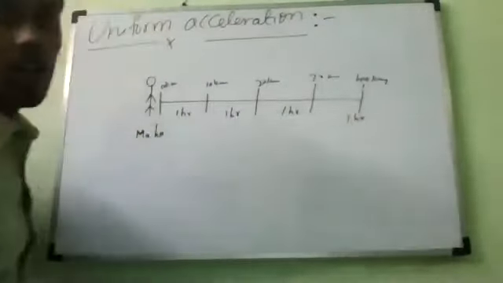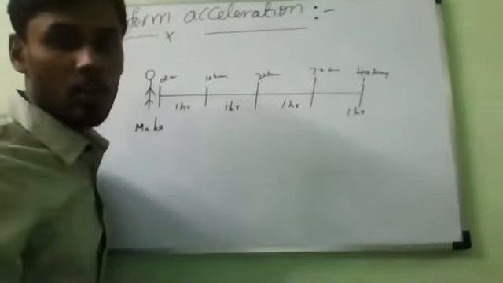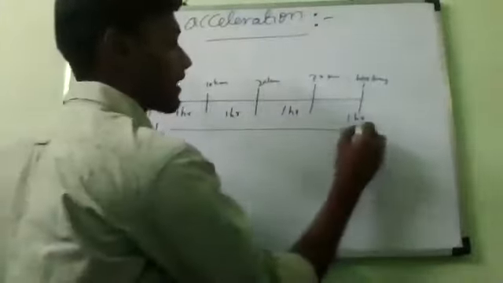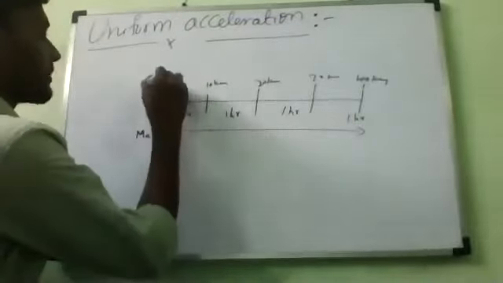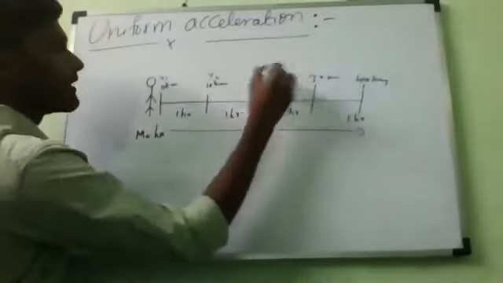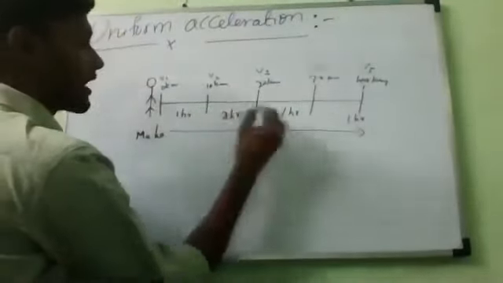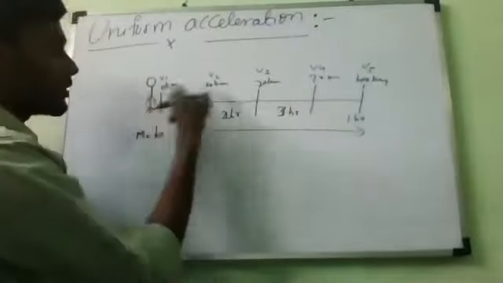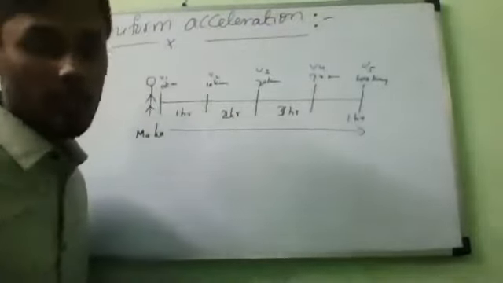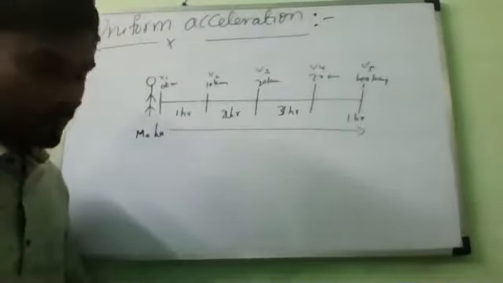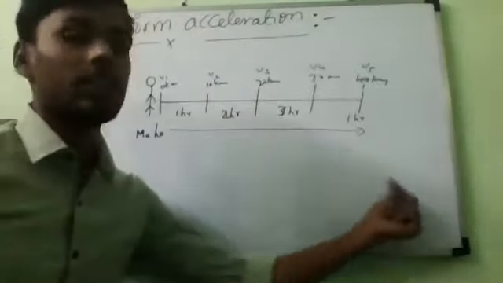Now if you observe here, the velocities keep on increasing. And is it increasing uniformly or not? Check anywhere: this is V1, V2, V3, V4, V5. Check the time also: first 1 hour, second 1 hour, third 1 hour, fourth 1 hour. Every time the difference is how much? 10 kilometers per hour only. So when the velocity is increasing uniformly,